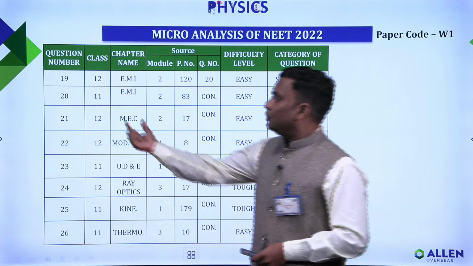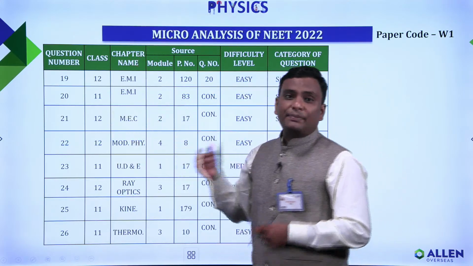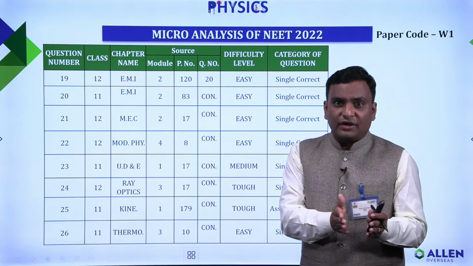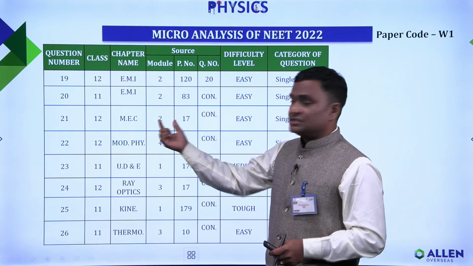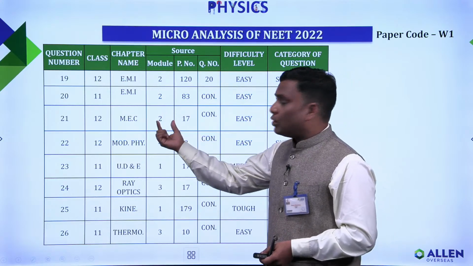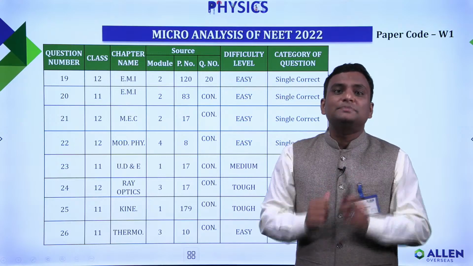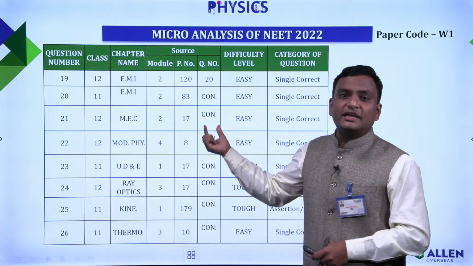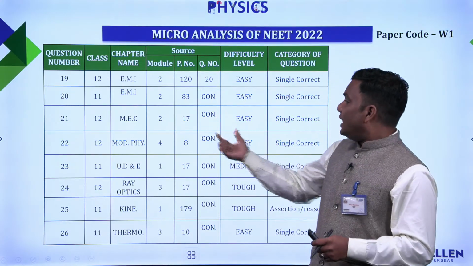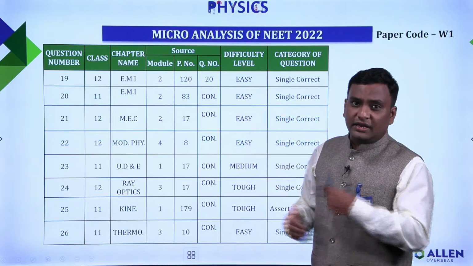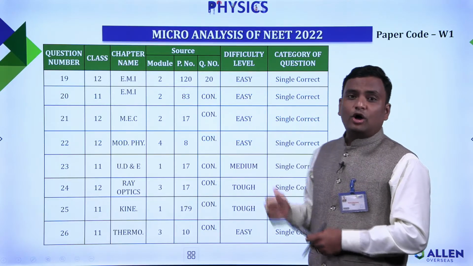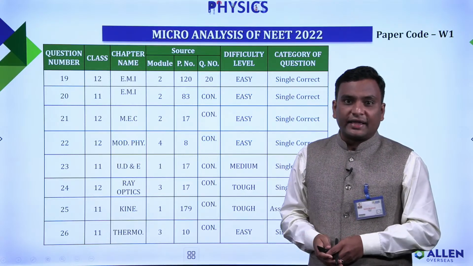Question 21 is again from the 12th class syllabus. The name of the chapter, MEC, refers to magnetic effect of current, and a similar question was there in our module 2 on page number 17. It was a conceptual question, CON being the abbreviated form of concept. Again the difficulty level was easy, and the nature of the question was single correct.